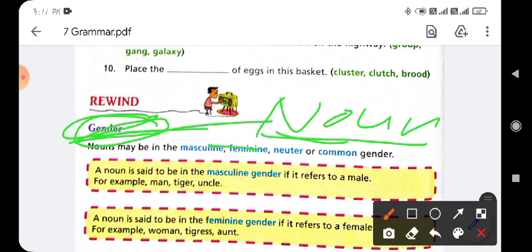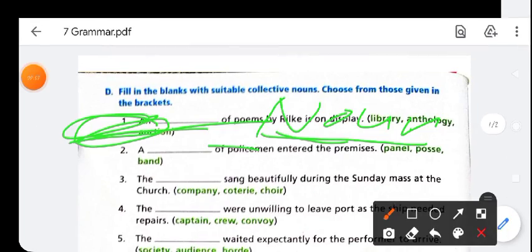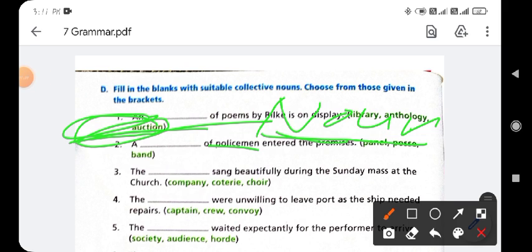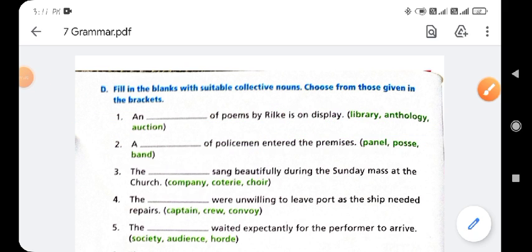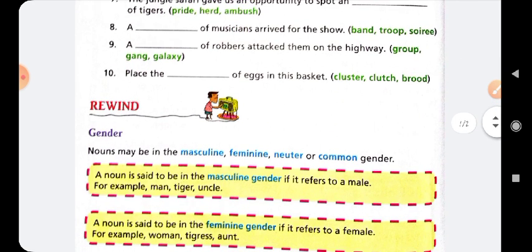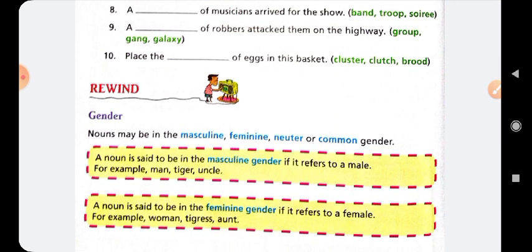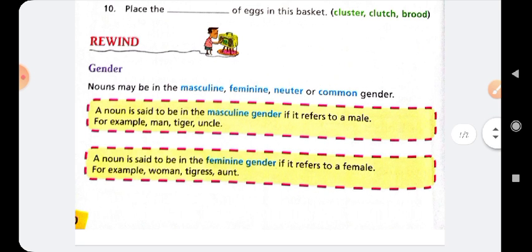As you know, there are four genders in the English language. First is masculine gender, second is feminine gender, third is common gender, and last is neuter gender. All these genders refer to the noun. Nouns may be in the masculine, feminine, neuter, or common gender. Clear? So one by one I will explain it.